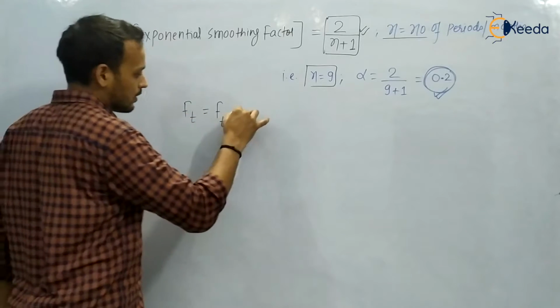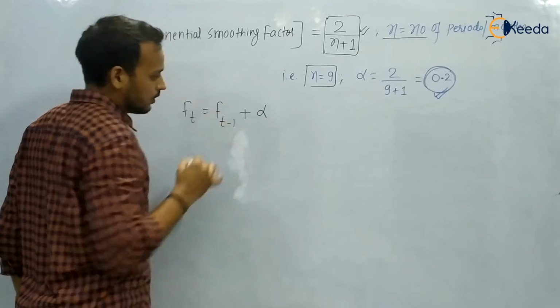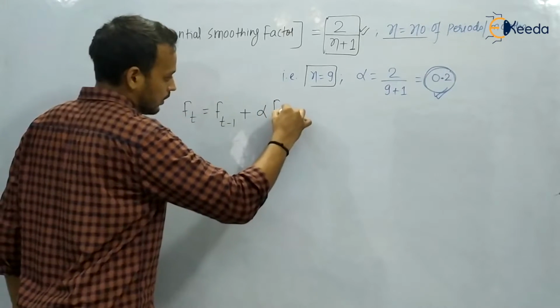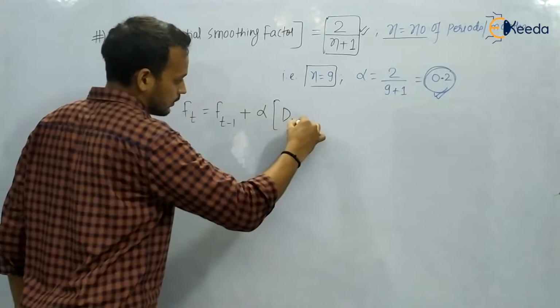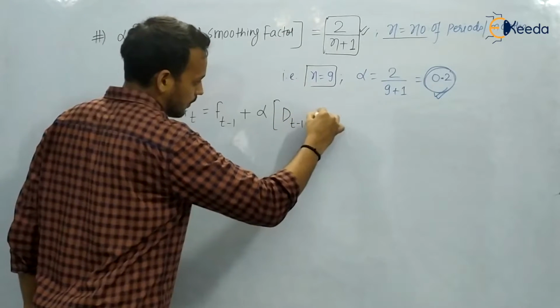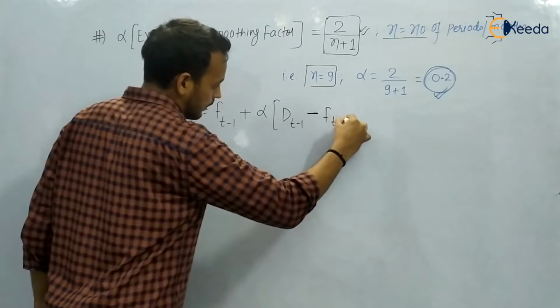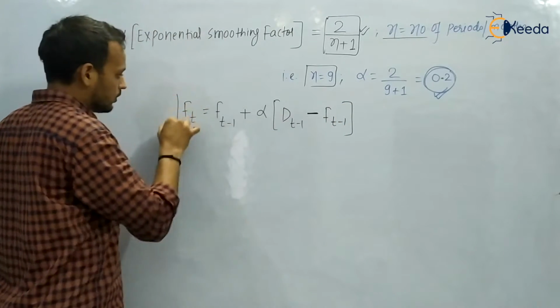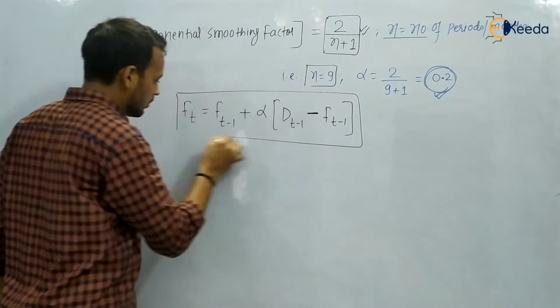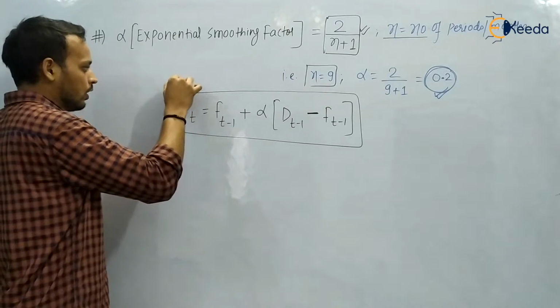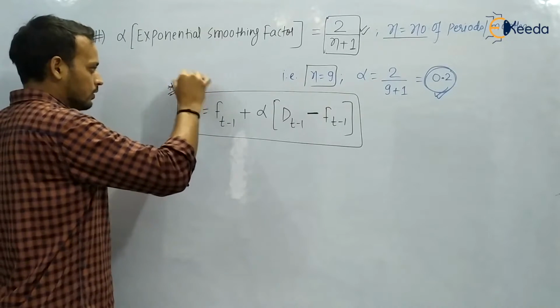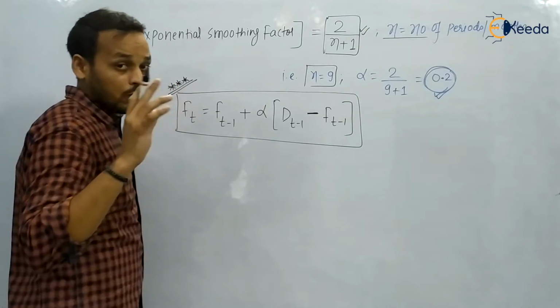Plus the factor alpha into D for June, that is D t minus 1, minus F t minus 1. So this is one small formula, and this formula is directly going to provide you 1 or 2 marks.